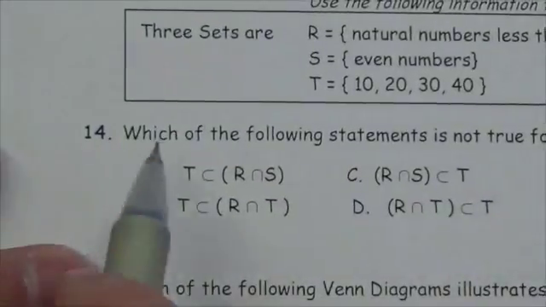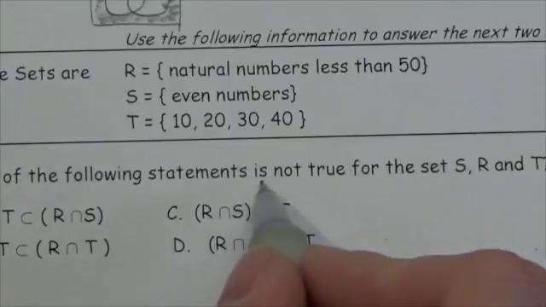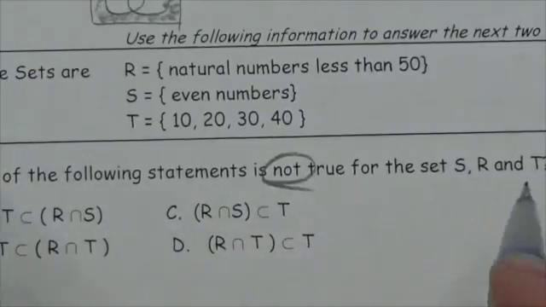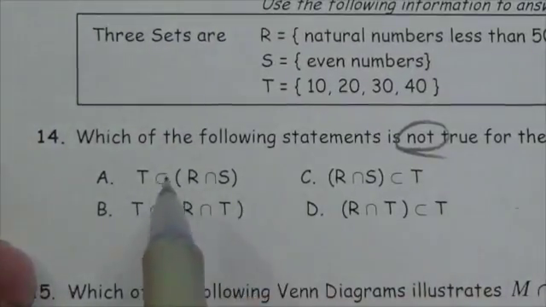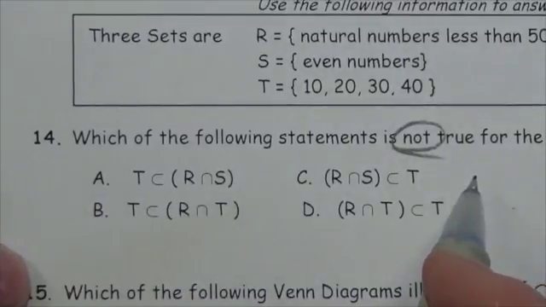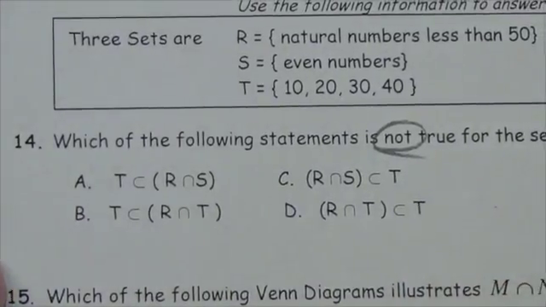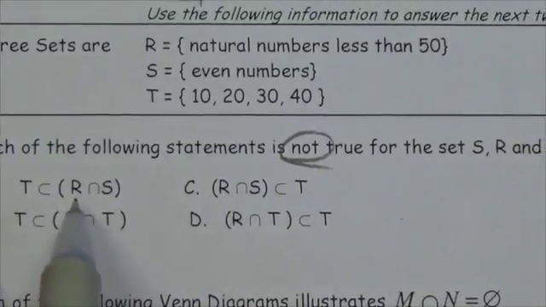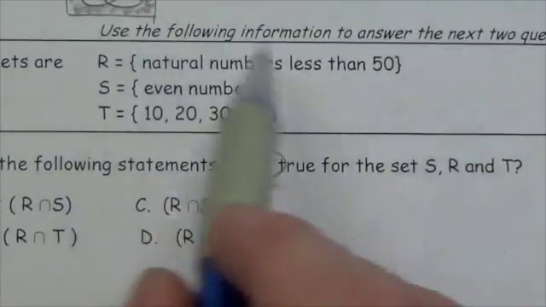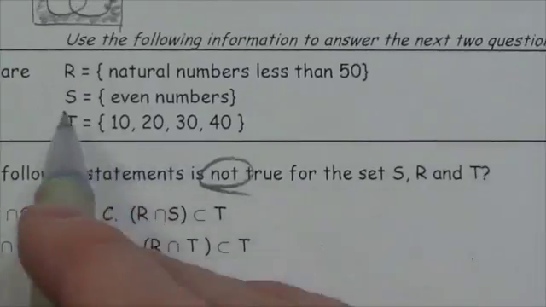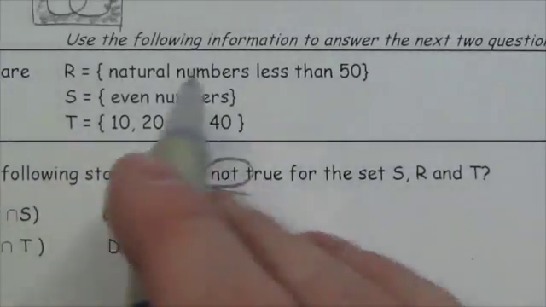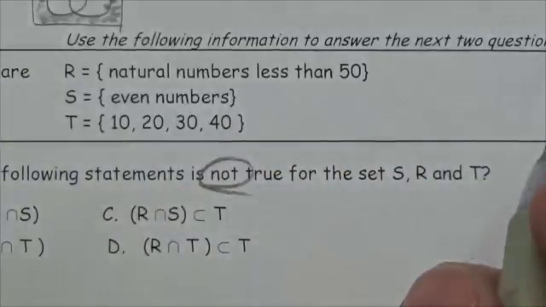So the question is, which of the following statements is not true, there is the key word, not true, for the sets S, R, and T? Okay, so is T a subset of R intersection S? R is the set of natural numbers less than 50. S is the set of even numbers. So basically I'm looking for even numbers that are less than 50.